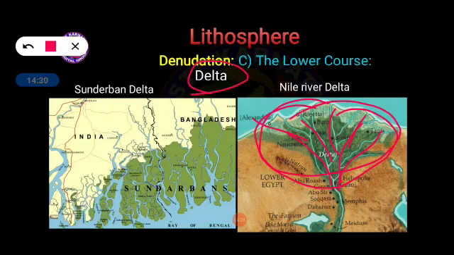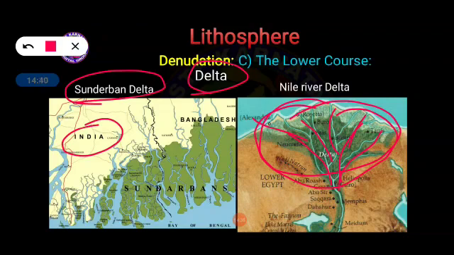And we can understand here, Sundarban Delta is one of the biggest deltas in the world. Obviously, we can say this is located in India. Here India is located, and Sundarban Delta is created by two important rivers. This is the question for you all: which are the rivers that made the Sundarban Delta?